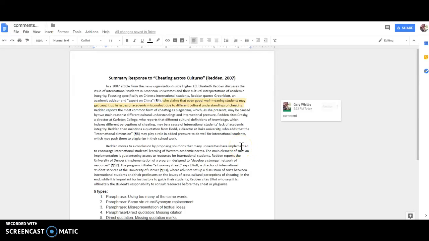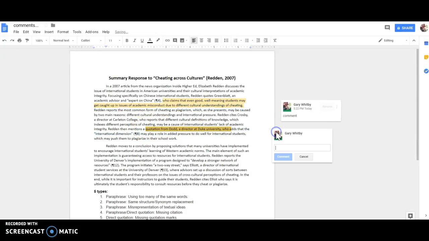Hi everybody. I wanted to make a quick video to show you how to save the document in Google Docs that you have made comments on. So for example, this is your summary here in Google Docs that you have made some changes on. You highlight this then with different kinds of